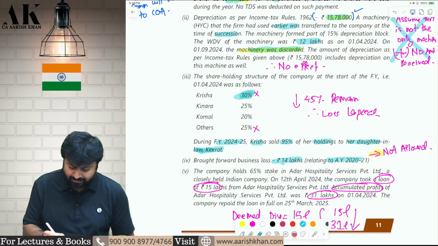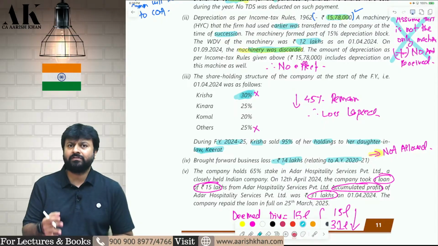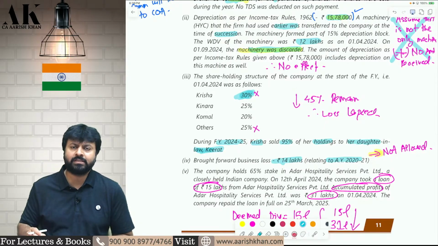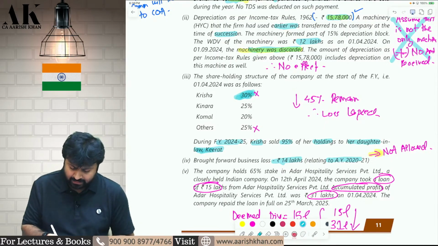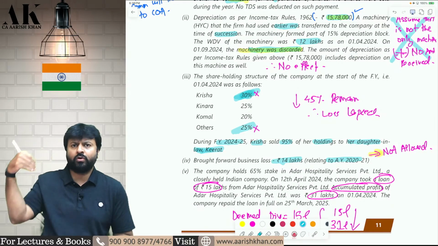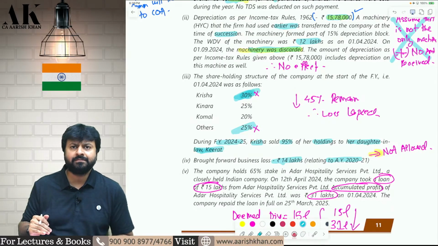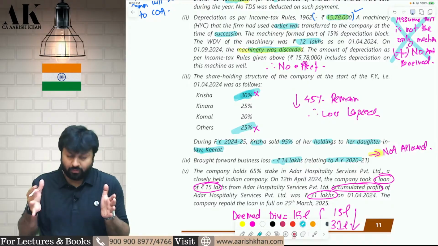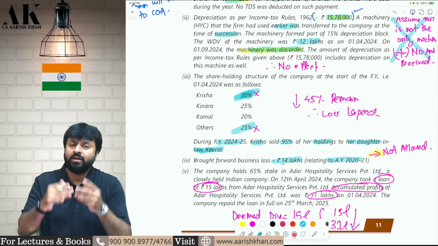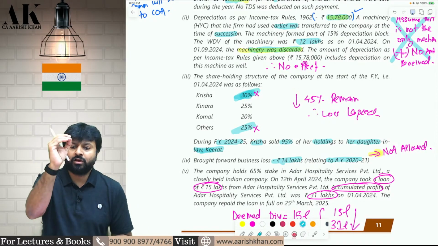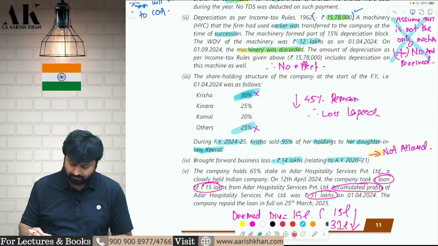So, what is 95% of 30? 95% of 30 is around 28.5%. So, if 28.5% has gone from Krisha and already 25% is with others, it is going below 50%. Therefore, the outsiders' holding is more than 50% and the original partners are having shareholding of less than 50%. Therefore, this loss will not be allowed to what? Carry forward and set off by you.